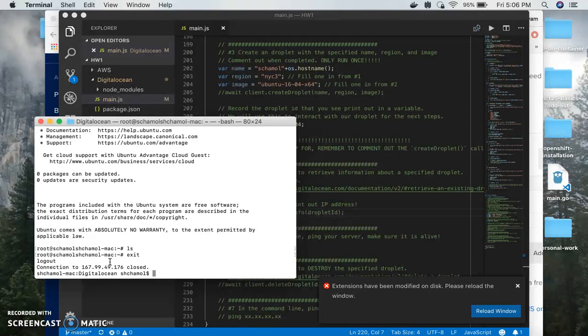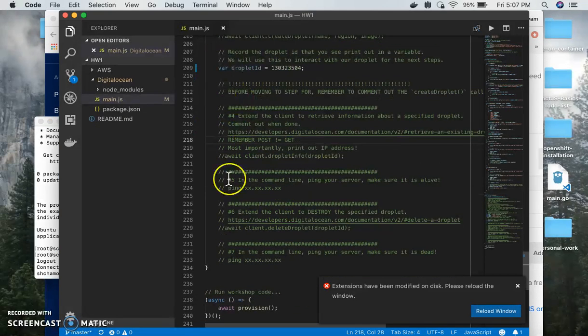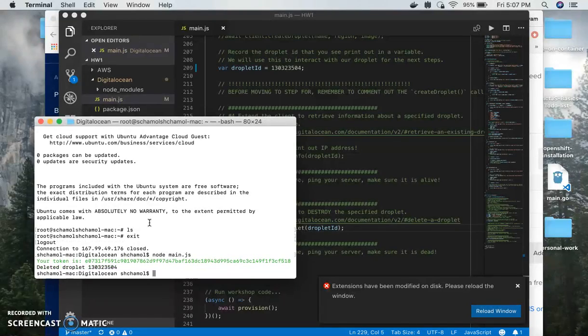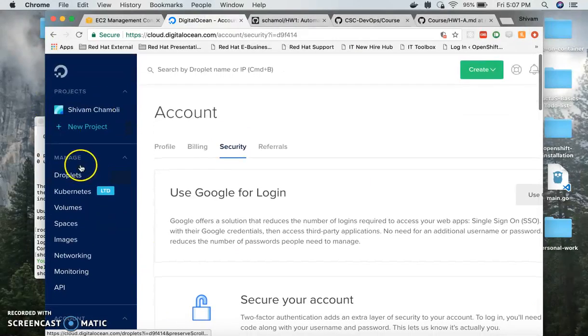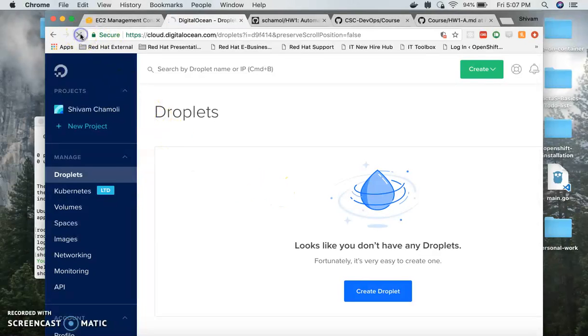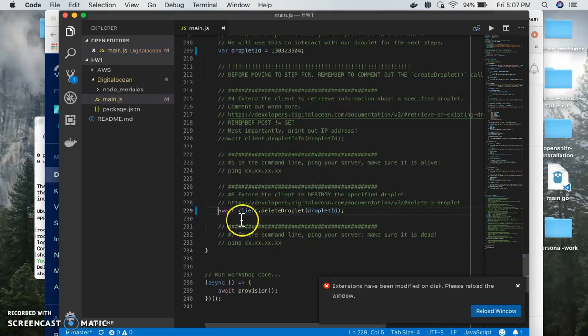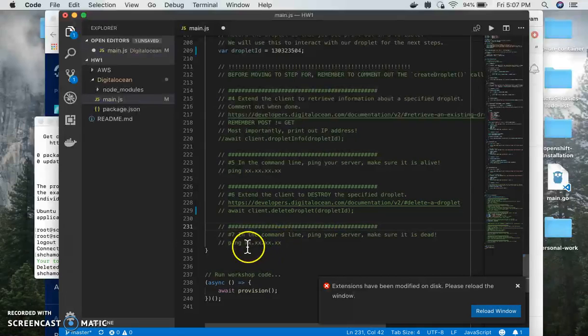One more thing that we can do with this is delete the droplet. I'll again go ahead with node main.js and the droplet is deleted. If I go into my droplets, we can see that the droplet is deleted. So it's working correctly, and that's all from the DigitalOcean perspective.